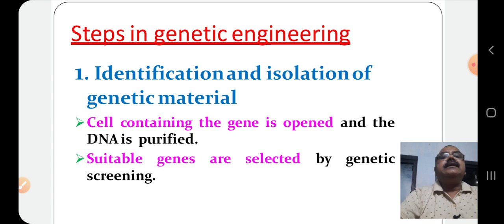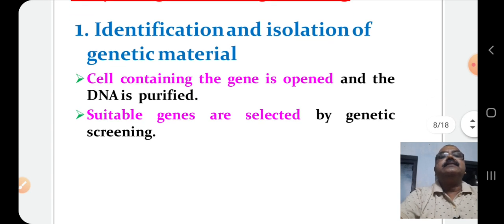The first step is identification and isolation of genetic material. In this process, the cell containing the gene is opened and the DNA is purified. That means the cell is broken and the DNA is opened and purified. Later, it is screened to find out suitable genes. That means the suitable gene is now separated from the DNA strand.